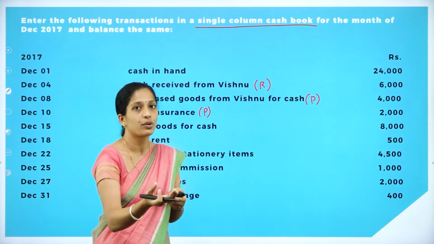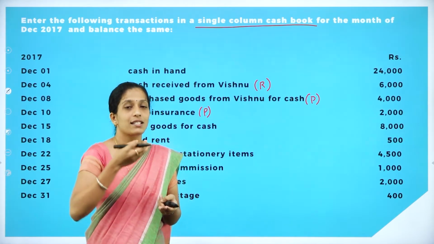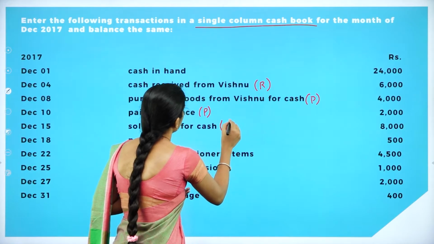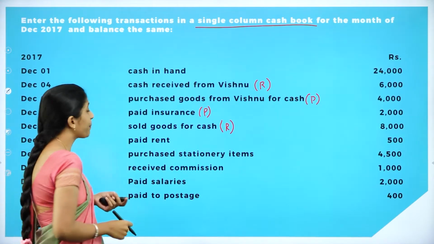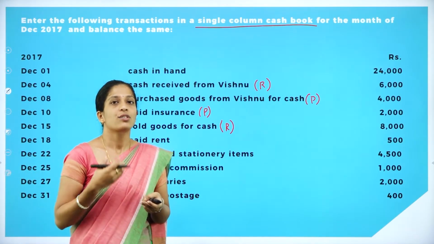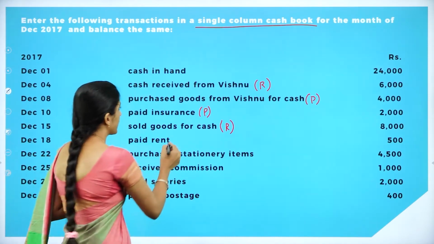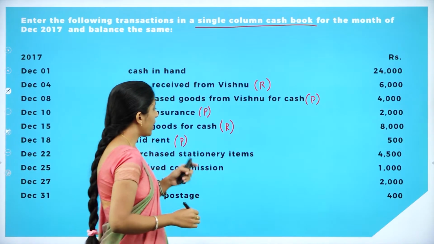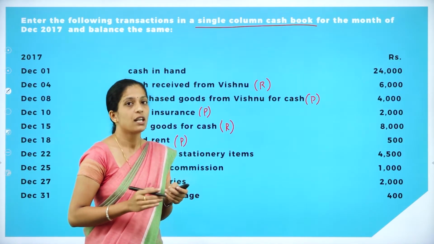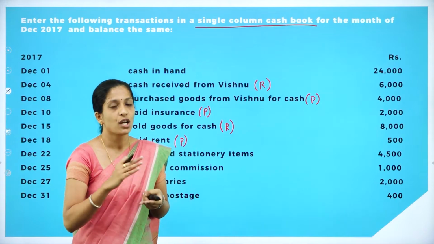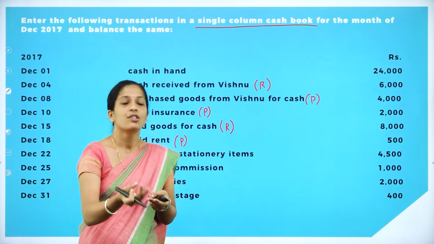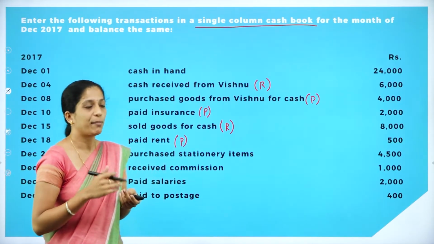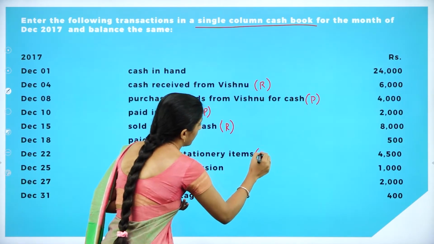Next one is December 15th, sold goods for cash. We have sold goods. Now what are we receiving? We are receiving cash, right? So it is a receipt. Next one is paid rent. When we pay rent, cash goes out of the business, so it is a payment. And the next one, December 22nd, purchased stationery items. We have purchased stationery items, so cash goes out of the business. We have received stationery items and made payment for that, so it is a payment.